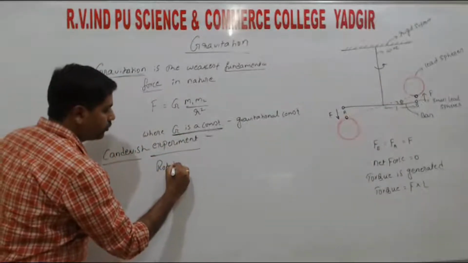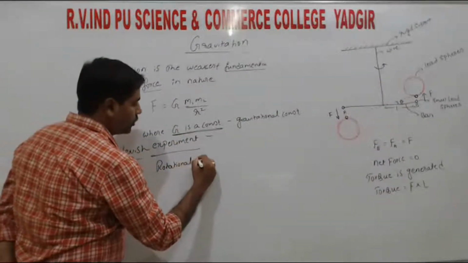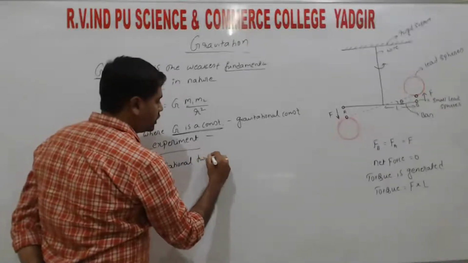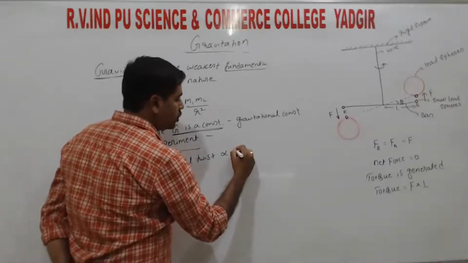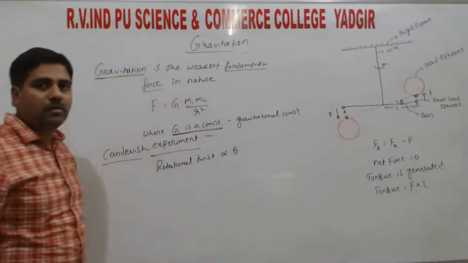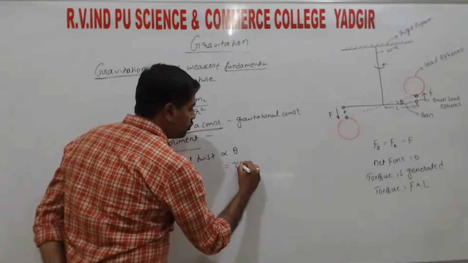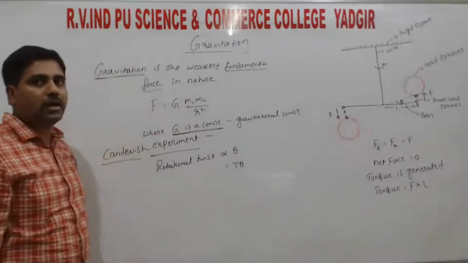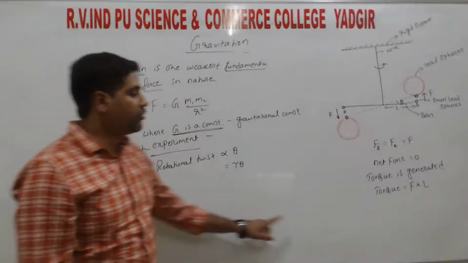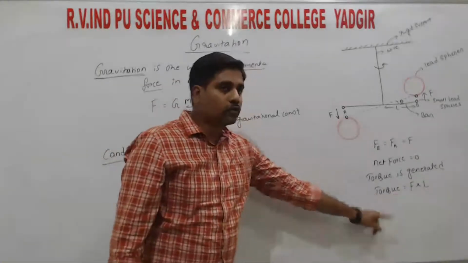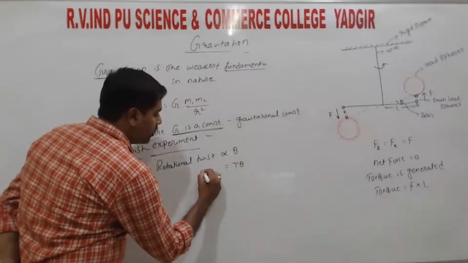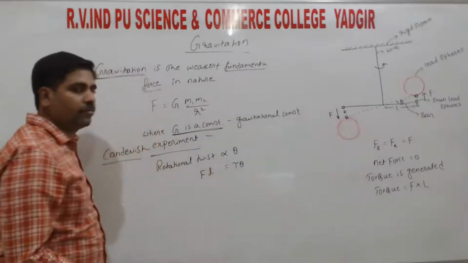Rotational twist is directly proportional to theta, right? So that is also the force. So that is equals to tau into theta, right? So that rotational twist we call that one as force, right? So that we can write F into L.